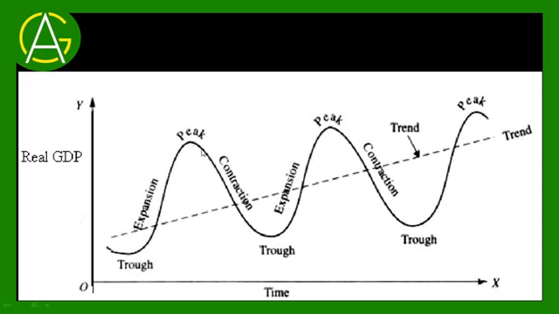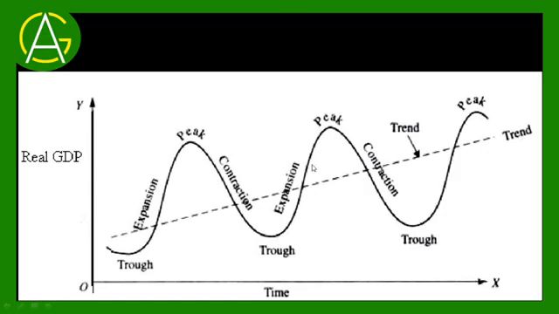And when economic activities start declining, it is known as contraction phase. When the contraction reaches to its lowest level, again it becomes the trough. The trough is also known as the depression in the economy.